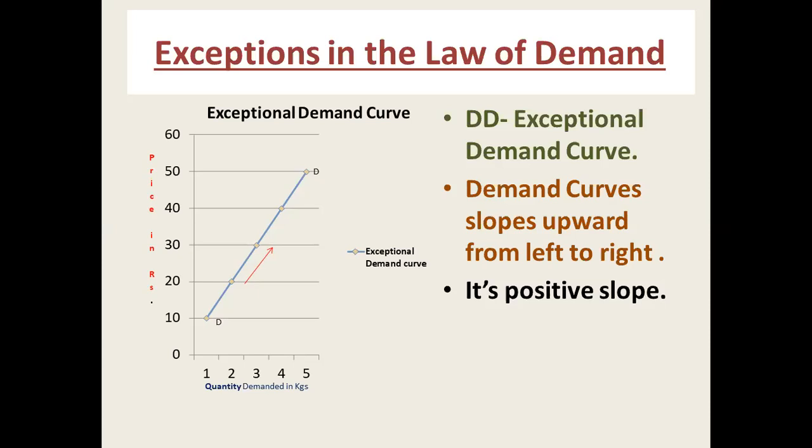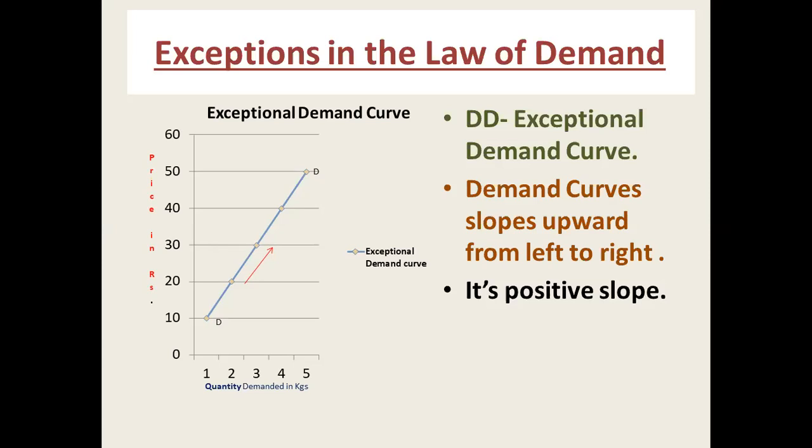That is called the exceptional case. In that case, the demand curve slope is left to right, upward. In the exceptional case, all students, please understand that statement: the demand curve slope is always left to right, upward, and it explains the direct relationship between the demand and price. It's a positive slope.